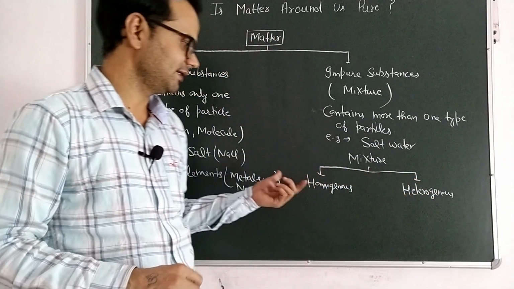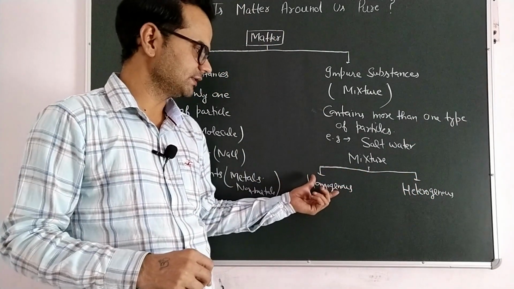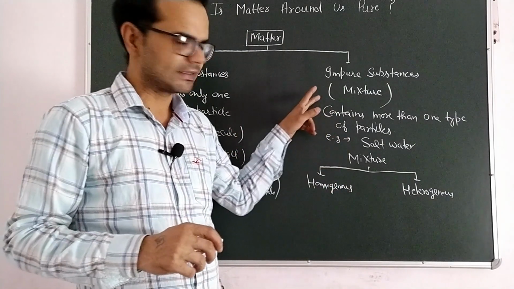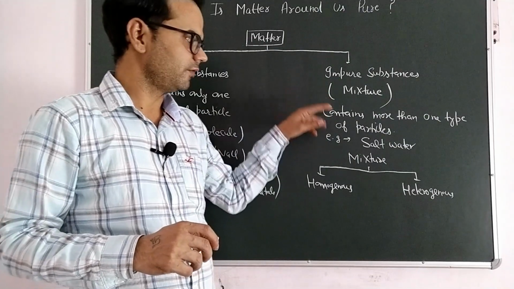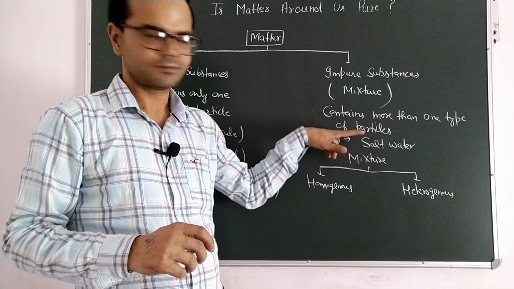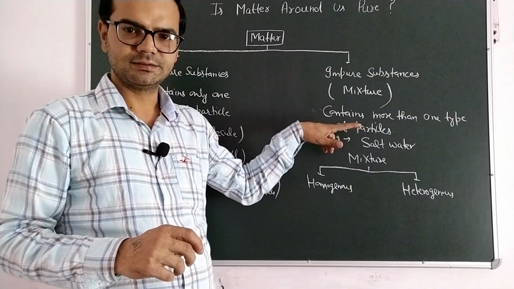So what is the criteria again? A mixture is said to be homogeneous if components are easily miscible, meaning particles of one component mix with the other component easily.